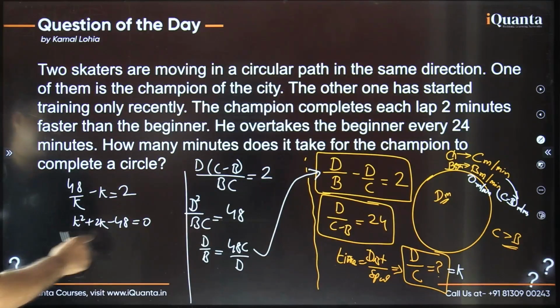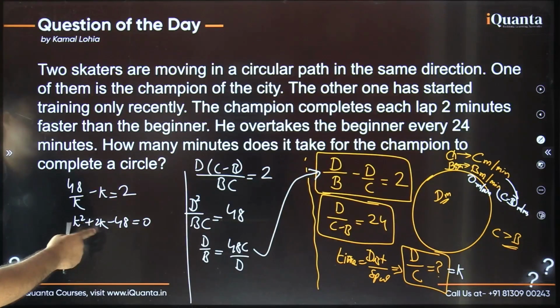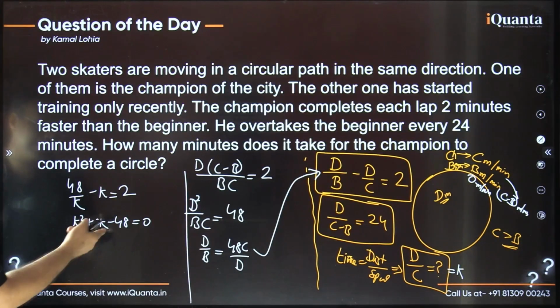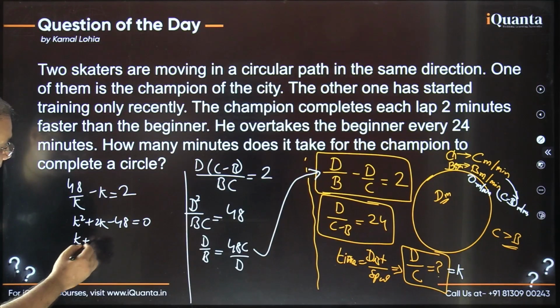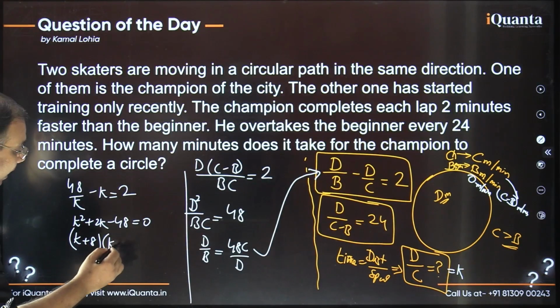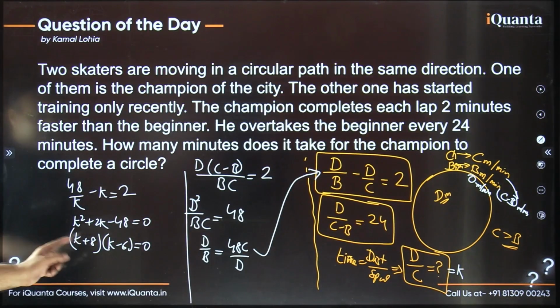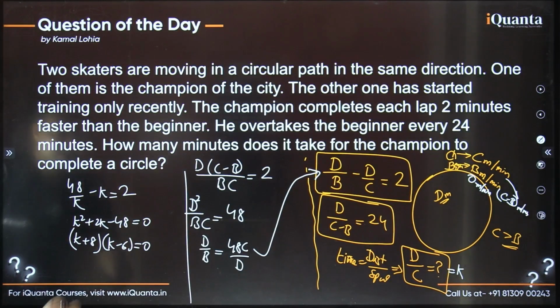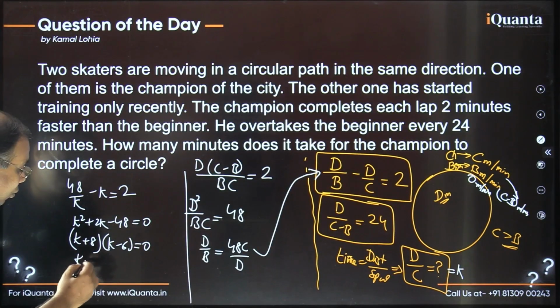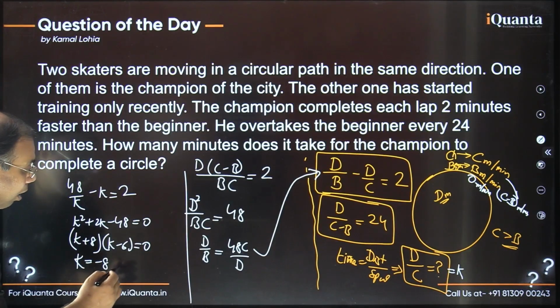But here the product is negative 48. This is positive 2k. So 8 and 6 will work. 8 and minus 6, that makes it k plus 8 into k minus 6, equal to 0. I hope it is fine. Okay? So k square plus 8k minus 6k, that makes plus 2k, and minus 48, equal to 0, which means from this equation we got to know k is minus 8 or 6.